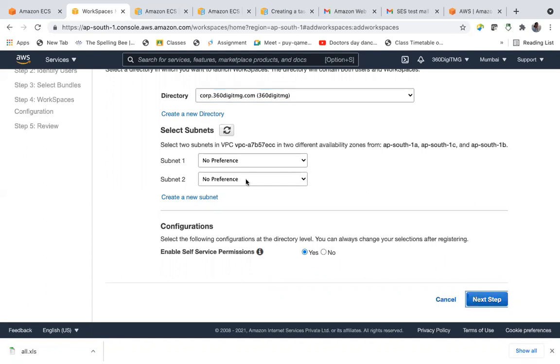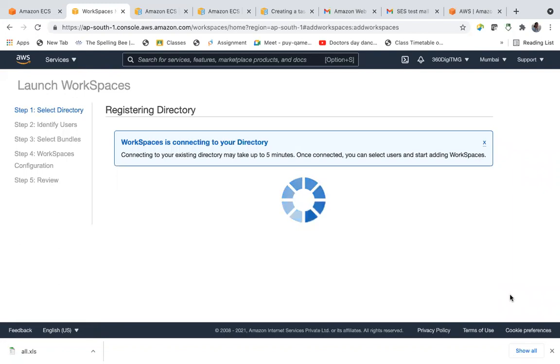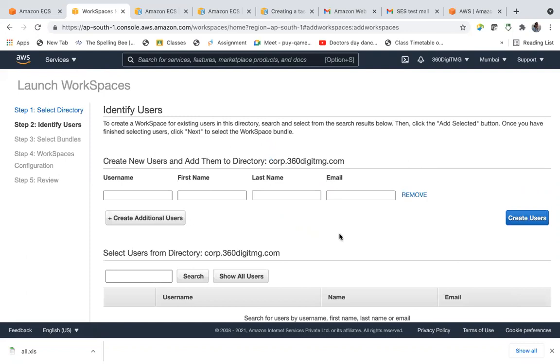Next step. Next step is identify the users. So now which users can connect to workspace? You are adding users, employees who can connect here. So username, let's say Srija. Email.